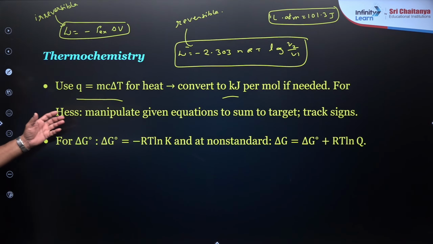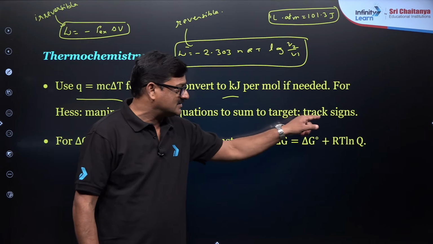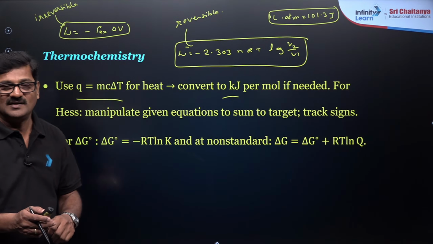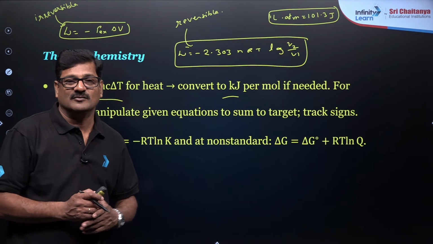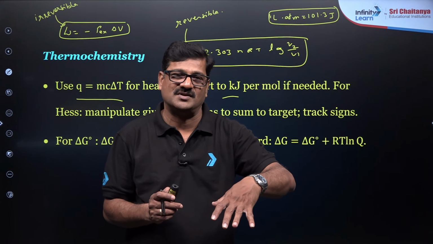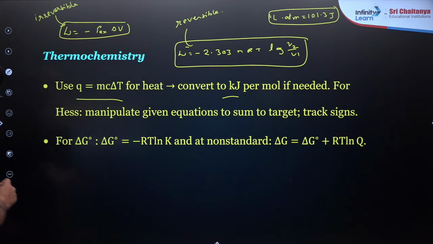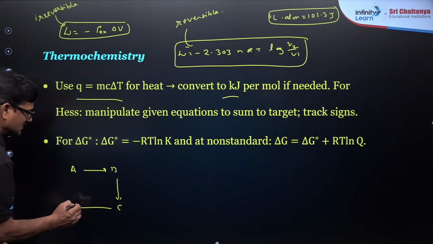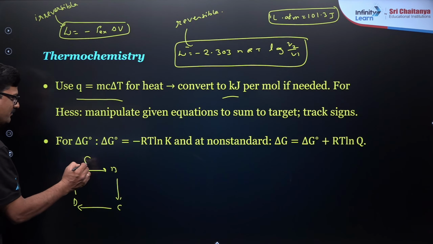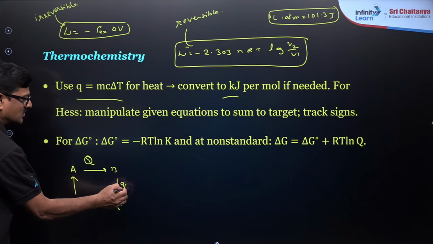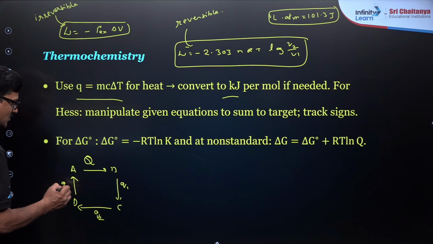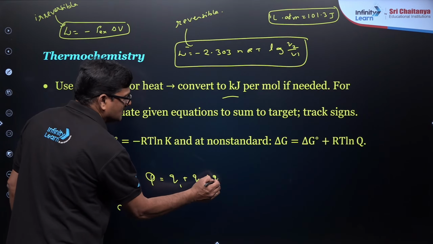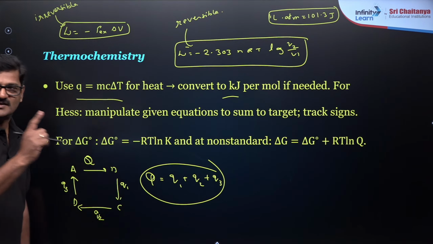Now, Hess law manipulates the given equations to sum up to the target equation, with the right signs. Work done by the system in chemistry is negative, and work done on the system in chemistry is positive. If A is converted into B, B into C, C into D, and D into A, this is Q1, Q2, and Q3, and Q is equal to Q1 plus Q2 plus Q3. So this is what is called Hess law of constant heat summation.